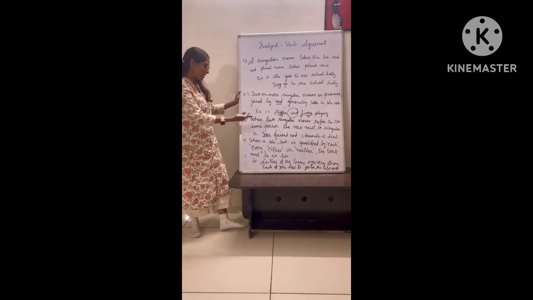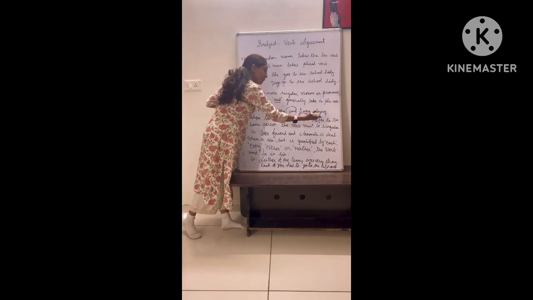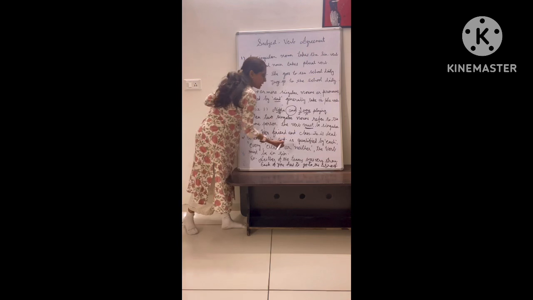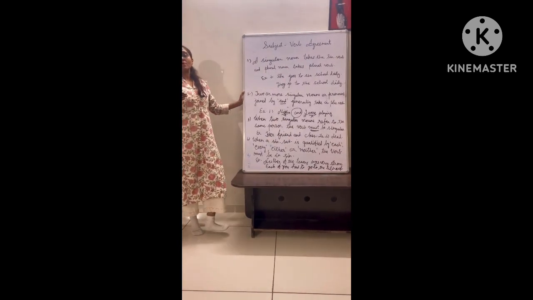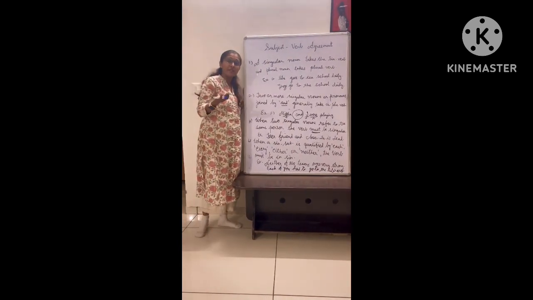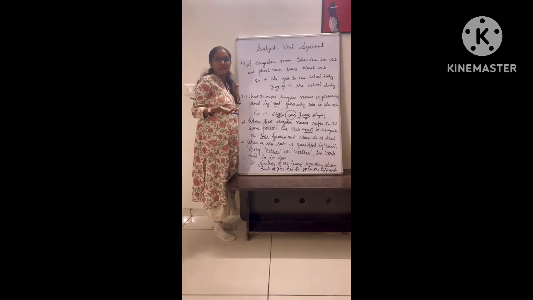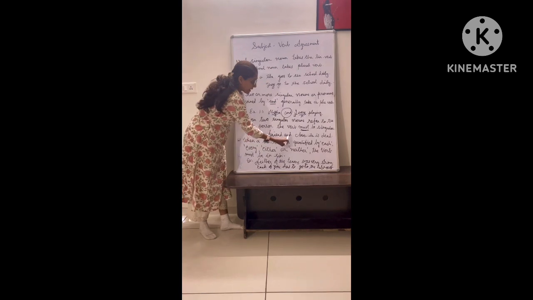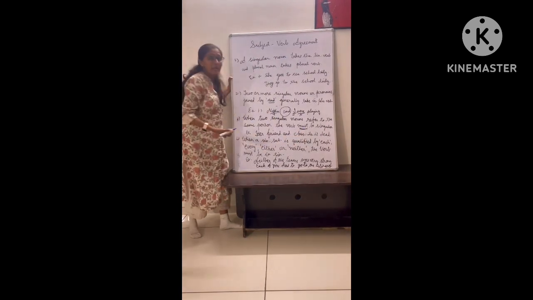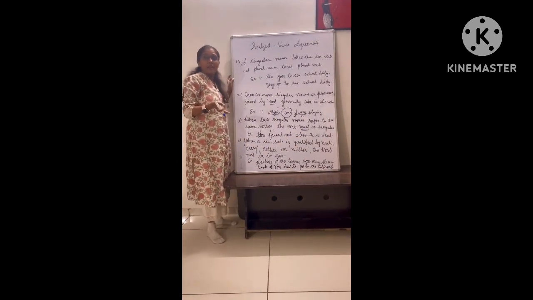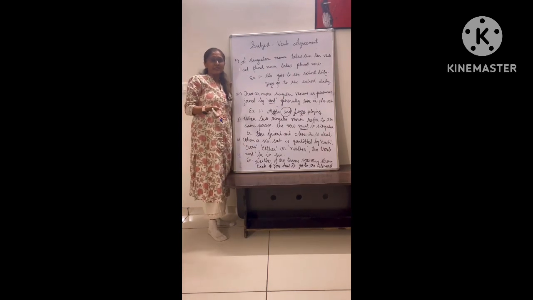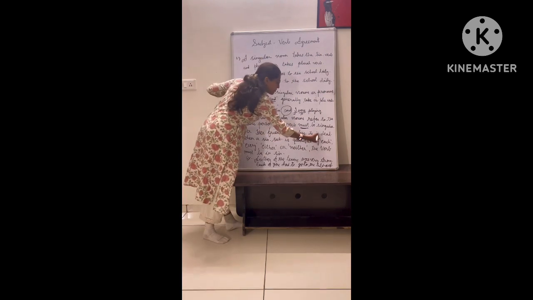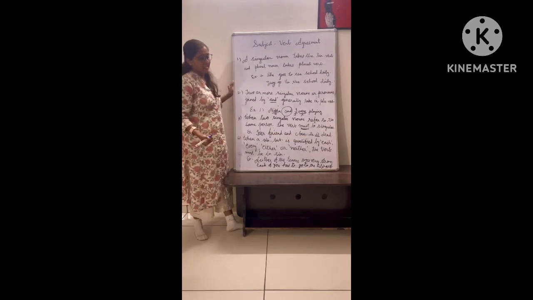Now the third one. When two singular nouns refer to the same person, the verb must be singular. Right? There are two different things, but if we are talking about the same person, then the verb must be singular. For example, her friend and classmate is there. Here we are talking about the friend, right? The friend is also the classmate, right? So the person is singular. That's why we have written the verb is.